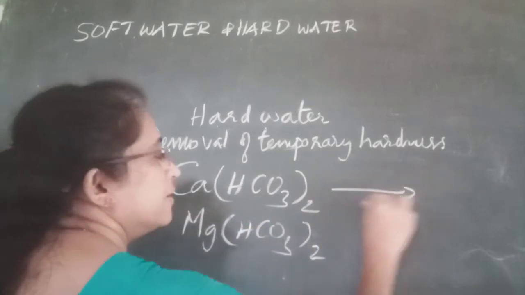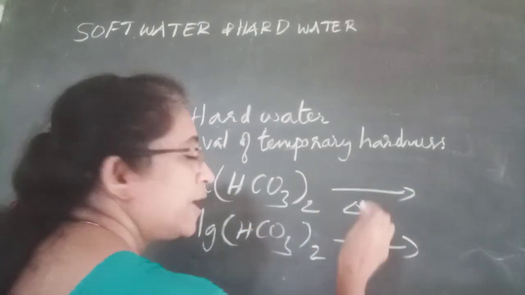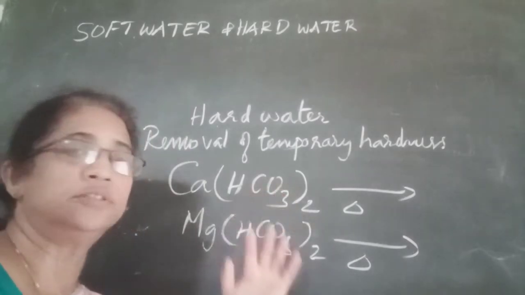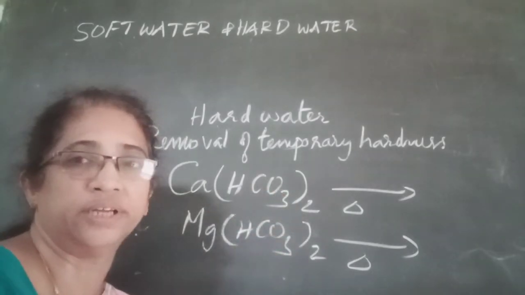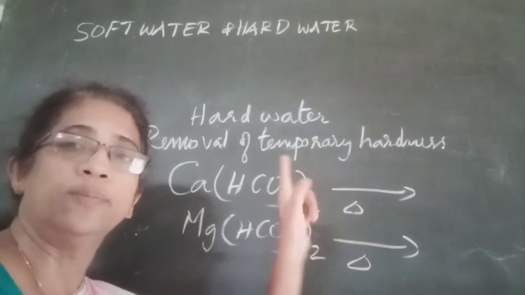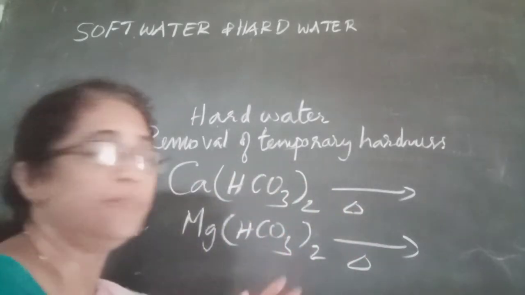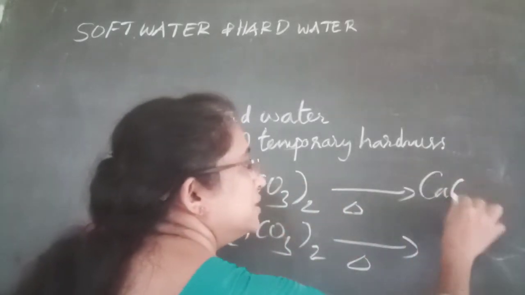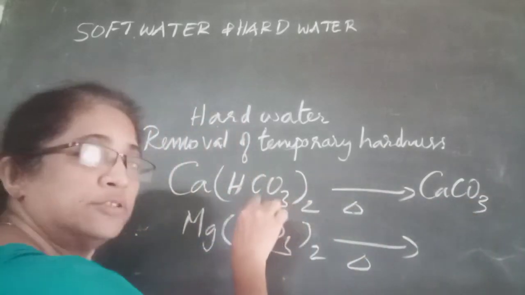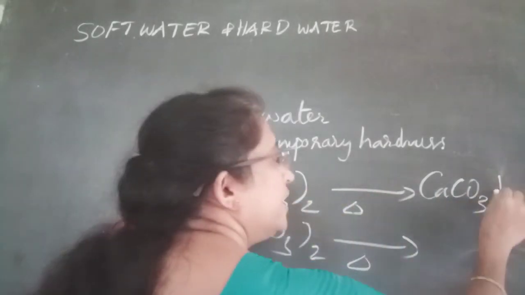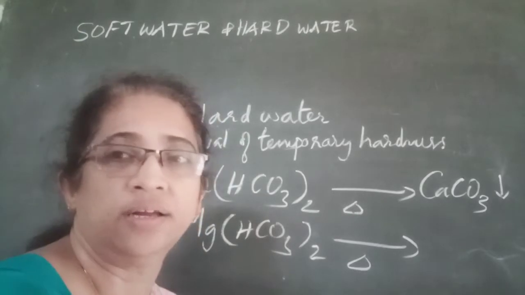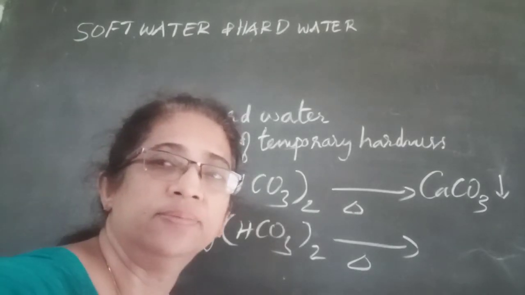On boiling temporary hard water, the dissolved salts undergo decomposition. In the presence of heat, bicarbonates decompose to form carbonates. The bicarbonates are soluble in water while the carbonates are insoluble and get precipitated.